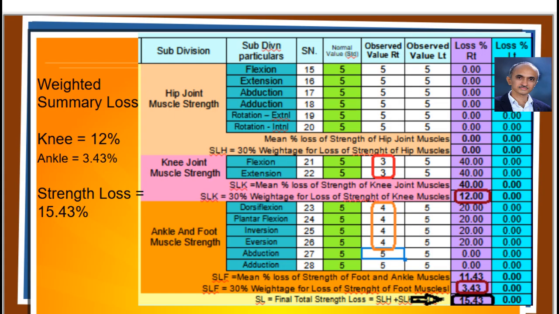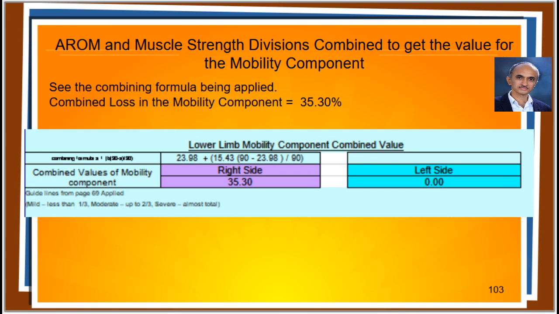Then on application of 35% weightage, the value becomes summarized to 23.98%. In the muscle strength division, in the knee and ankle he had weakness, as shown in this picture, resulting in the summarized value of 15.43%. Combining the AROM and strength division resulted in a value of 35.30%.